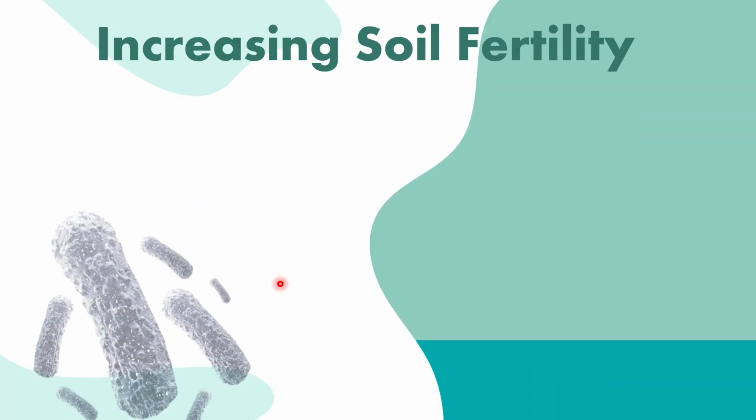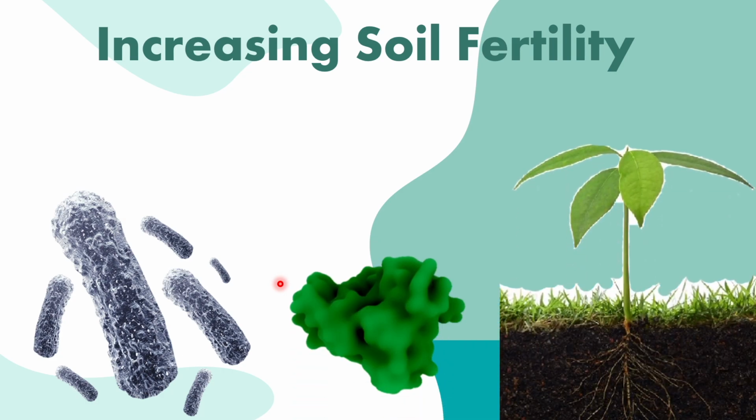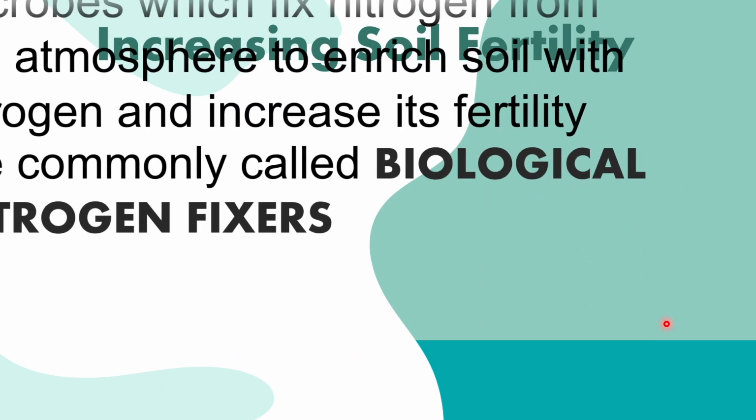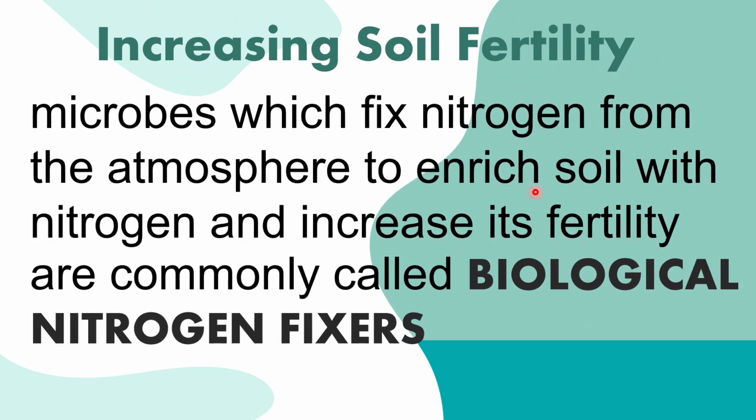Increasing soil fertility. Some microorganisms can convert atmospheric nitrogen into usable form and mix it with the soil. These microorganisms that fix nitrogen from the atmosphere to enrich soil with nitrogen and increase its fertility are called biological nitrogen fixers. Important term. I mean definition. Okay. An example is Rhizobium bacteria, which are present in root nodules.